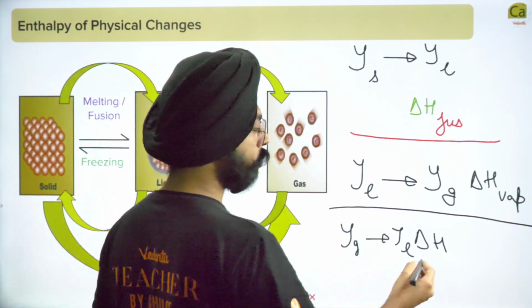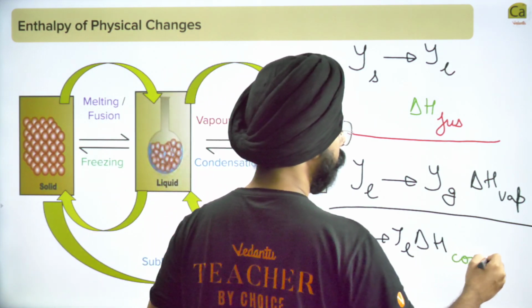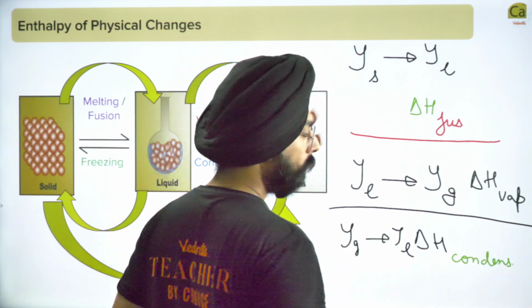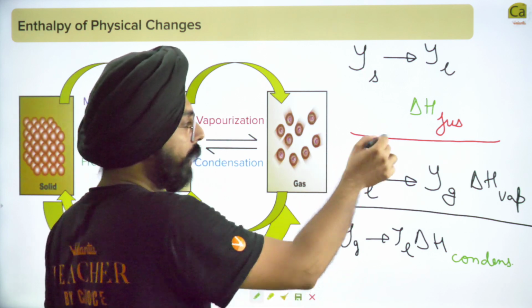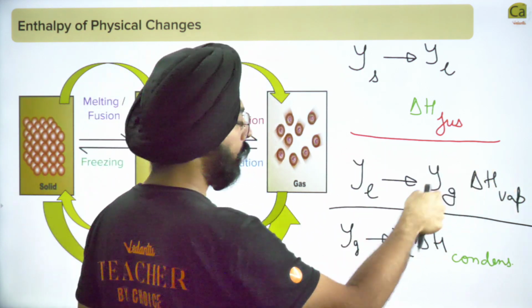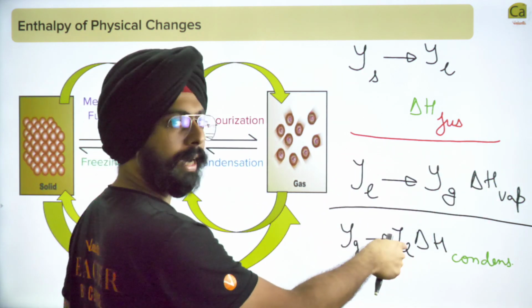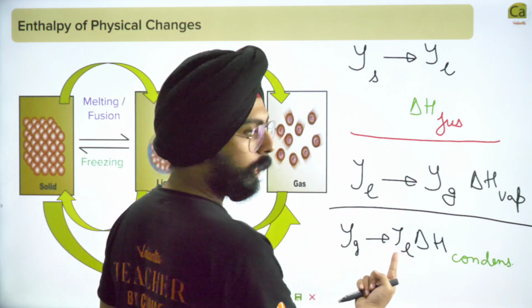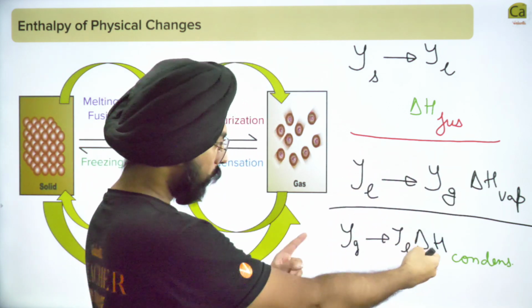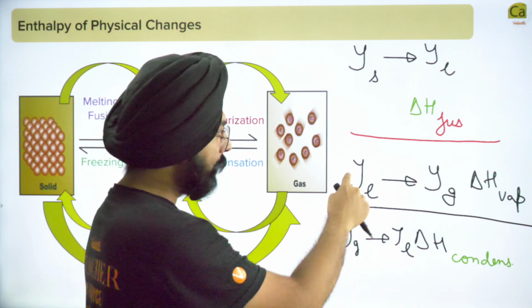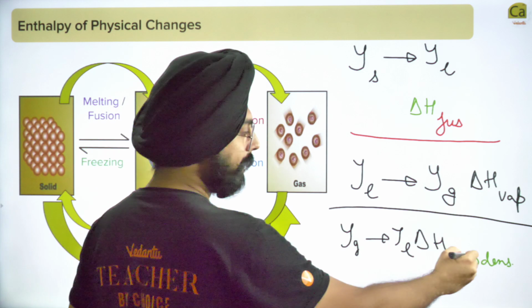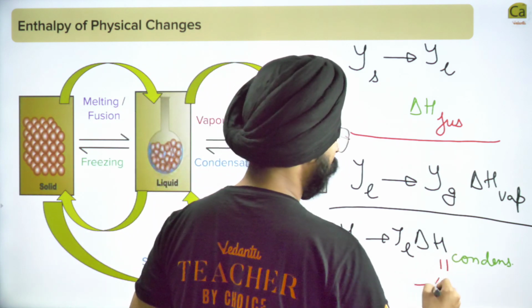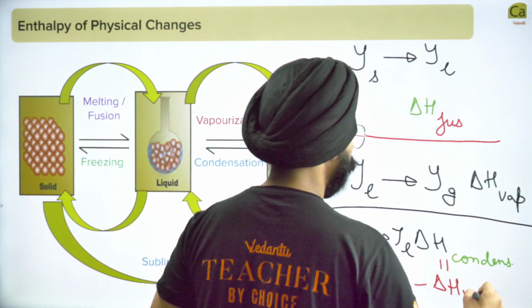This is the delta H of condensation. Do you realize if I go from liquid to gas, this is the delta H. If I go back to liquid from the gas, liquid to gas, gas to liquid, you're coming back to the same state. Initial state and final state are the same in both cases. So do you realize that this delta H condensation will simply be equal to minus delta H vaporization?